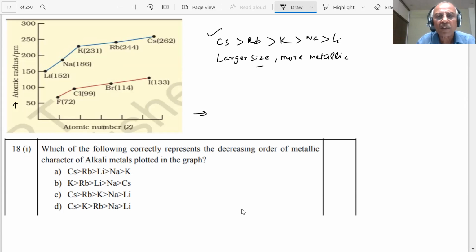Which of the following represents the decreasing order of metallic character? These are the highest, and these are the least, in decreasing order of metallic character. So what is the correct answer, student? Which is matching here? The answer is C, as you can see.